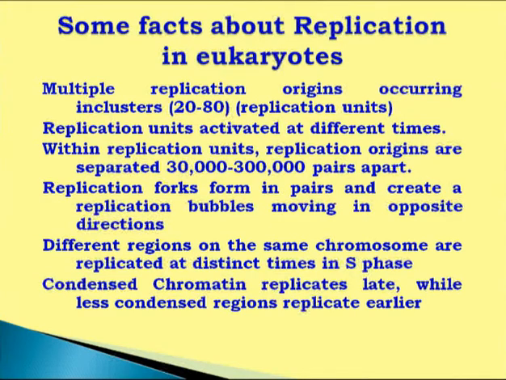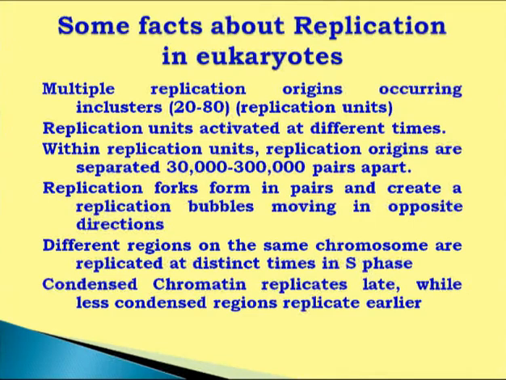It will depend on the type of genome of eukaryotes. Replication forks form in pairs and create replication bubbles moving in opposite directions, meaning replication always proceeds bidirectionally. Different regions on the same chromosome are replicated at distinct times in S phase.